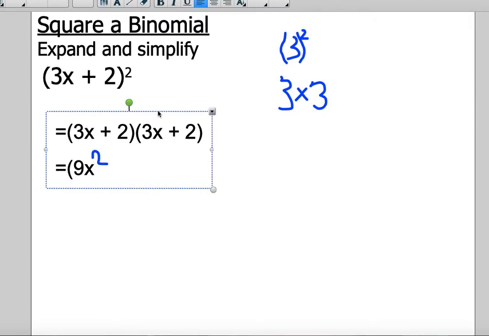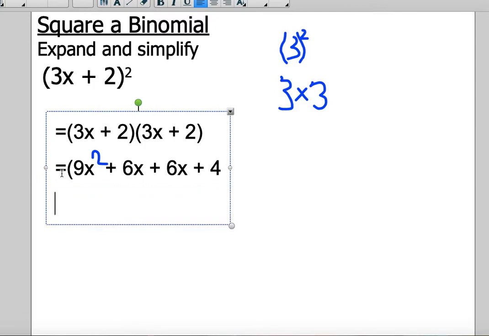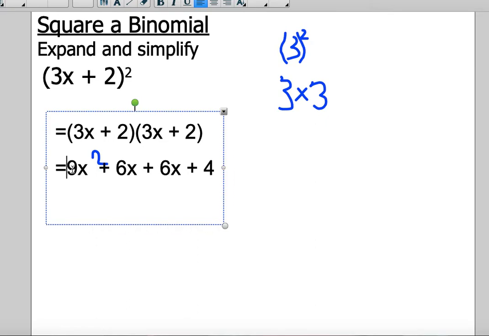Three x times x is 3x squared. Then 3x times 2 is plus 6x. And then we've got 2 times 3x gives us plus 6x. And then finally 2 times 2 gives us plus 4. We do not need a bracket here.